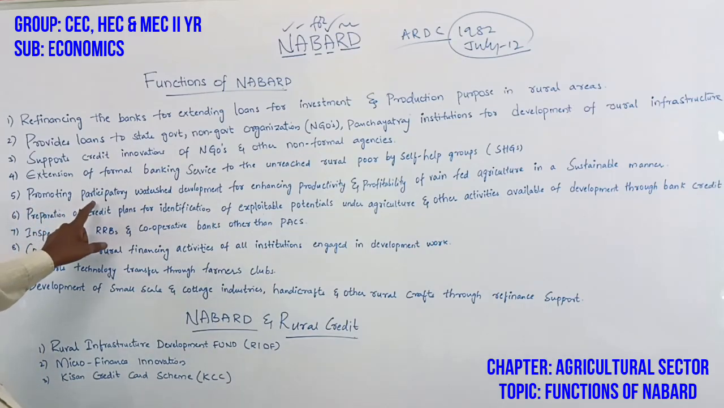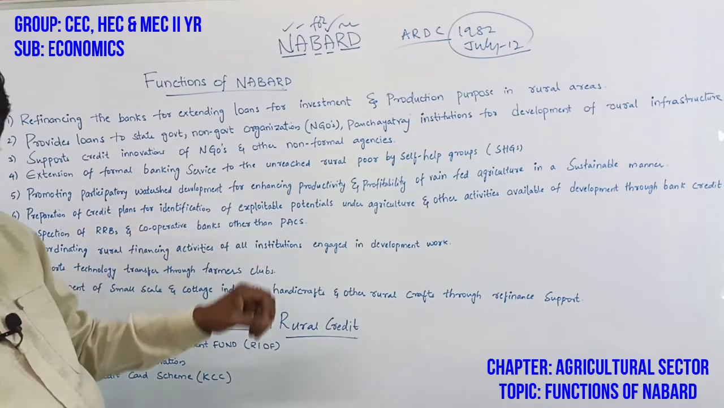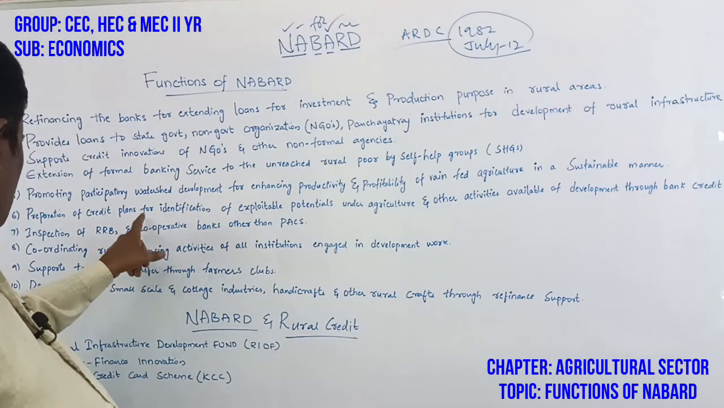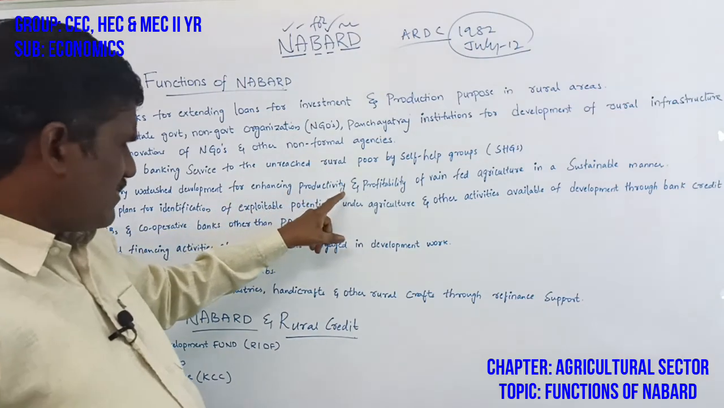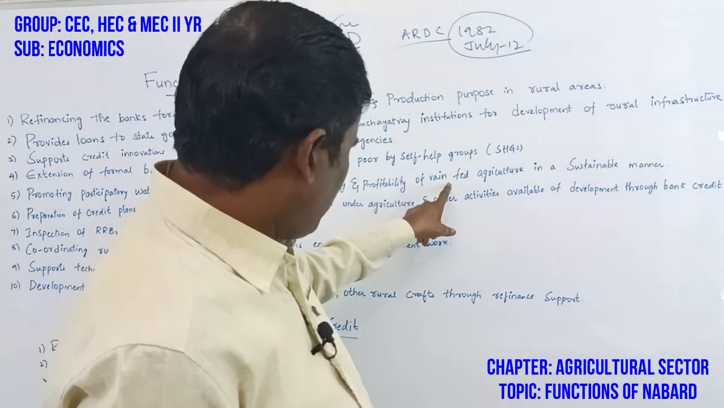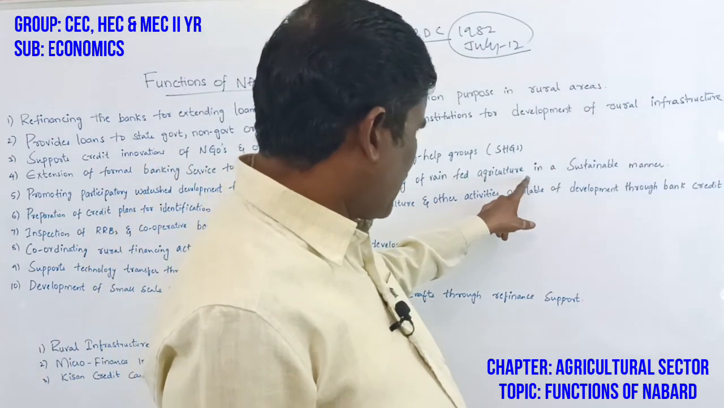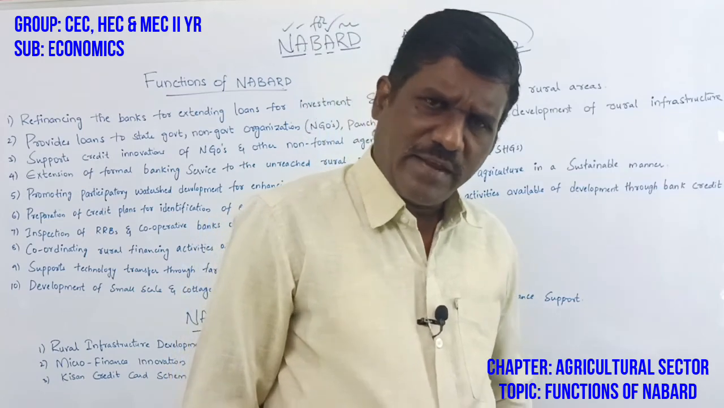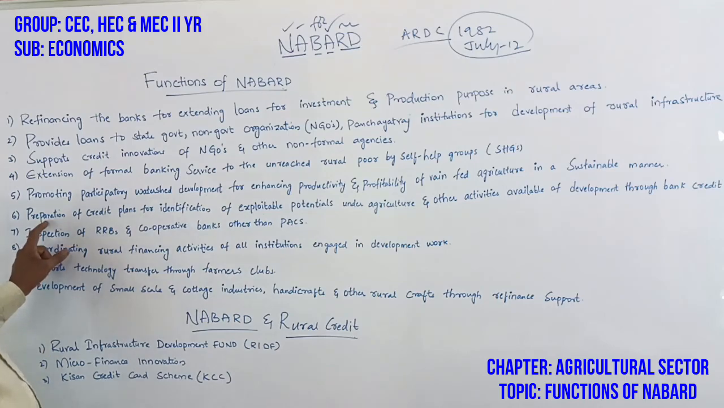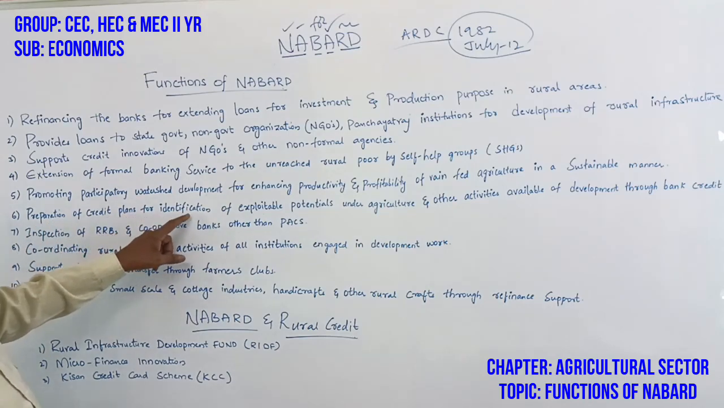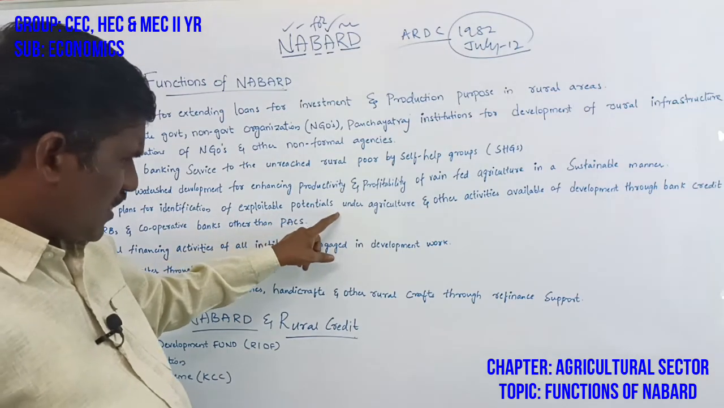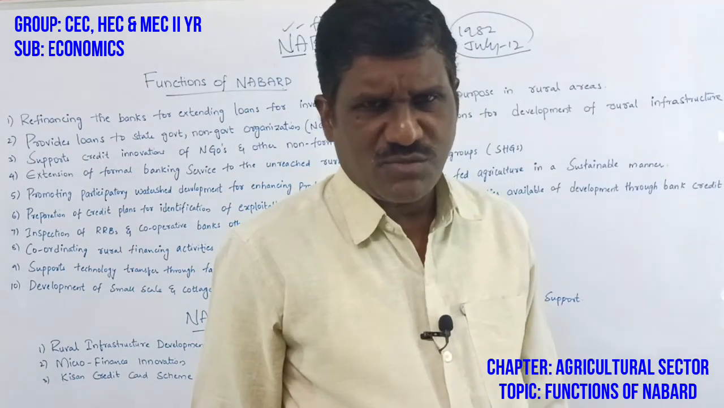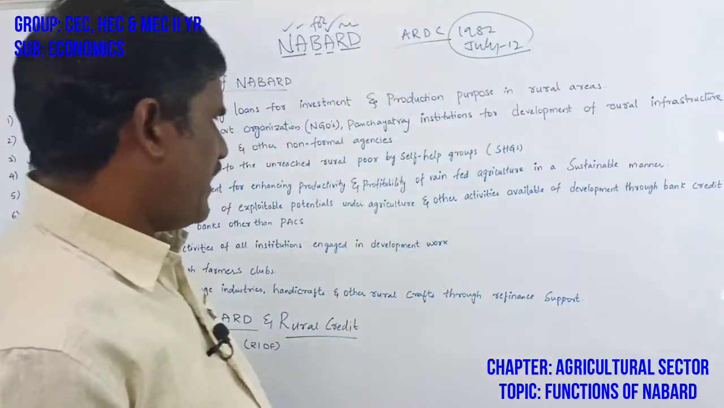Then, promoting participatory watershed development. This is also a function, providing watershed facilities for enhancing the productivity and profitability of rain-fed agriculture in a sustainable manner. Then, preparing plans for the identification of exploitable potential in agriculture and other activities that can be developed through bank credit. This is also one of the functions of NABARD.